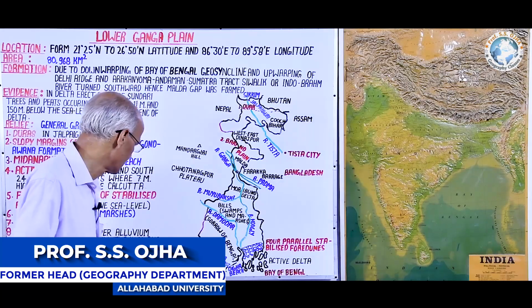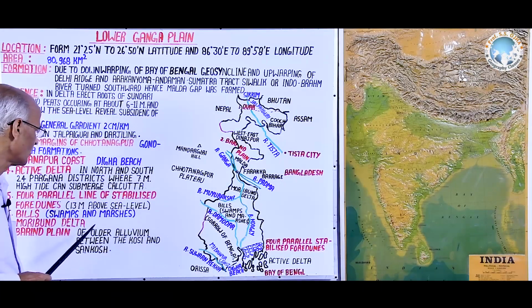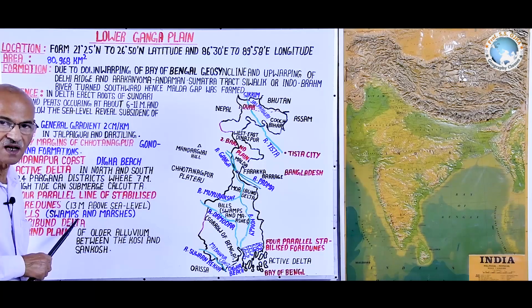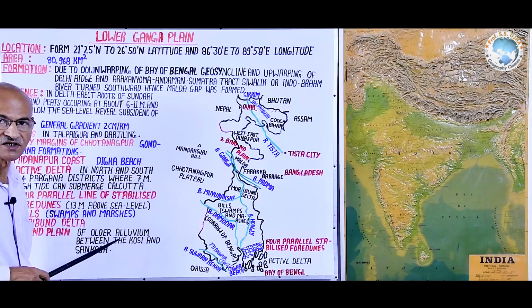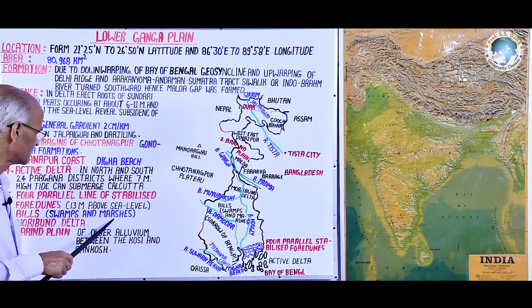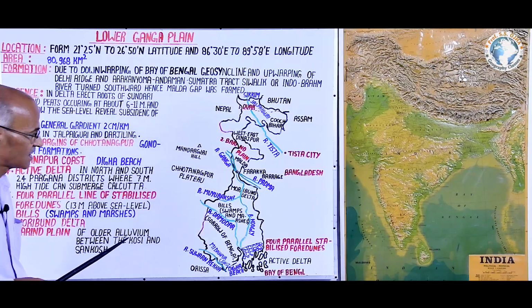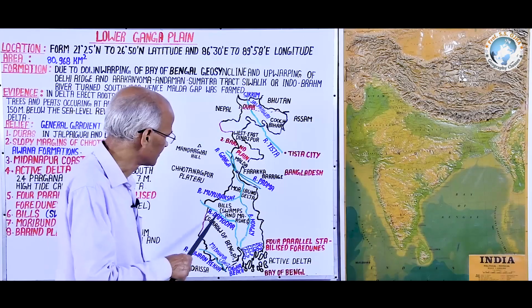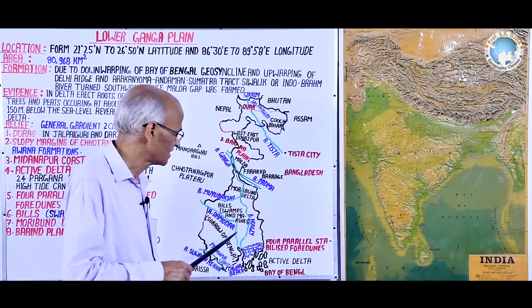These bils are of two types. Number one, swamps, and number two, marsh. Swamp means land waterlogged for the entire year, while marsh is seasonally waterlogged. During summer it dries up, but both are very useful fertile lands having sufficient soil moisture and water body there.